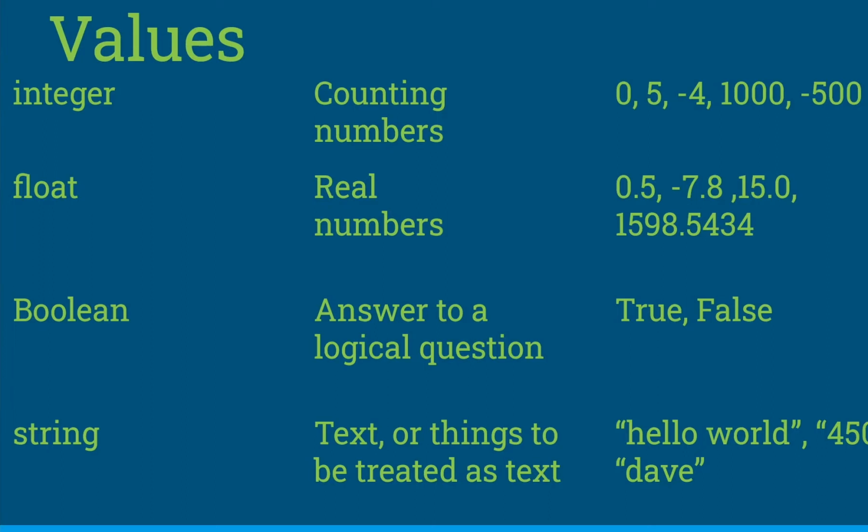So 1, 5, -4, 1,000, 500 billion, that kind of thing, and 0. So those numbers which you would say, how many of these things are there? Those are integers. Okay, so when you come across an integer, or an int as people call them, that's what they're talking about.